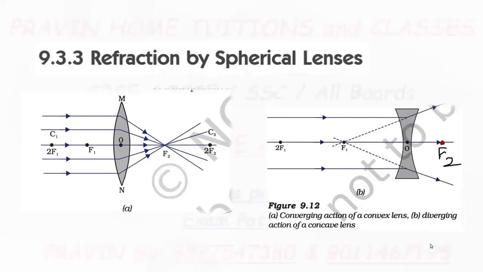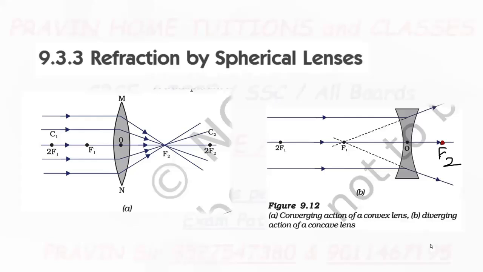Now, types of lenses. A lens having two spherical surfaces bulging outward, see figure A, such a lens is called a double convex lens, or simply it is called a convex lens.